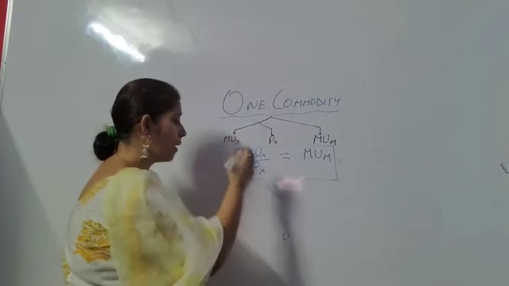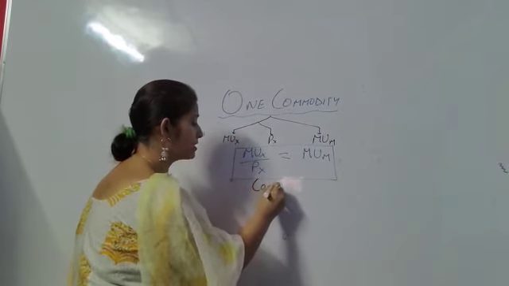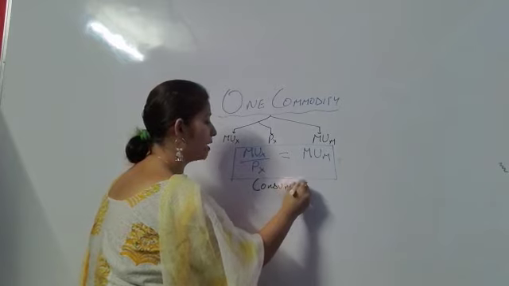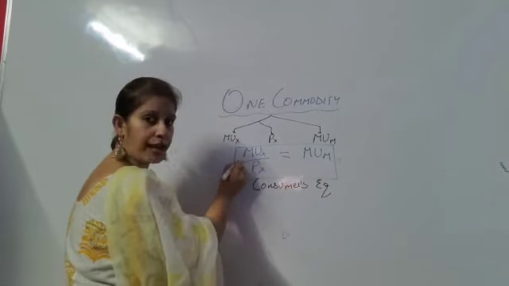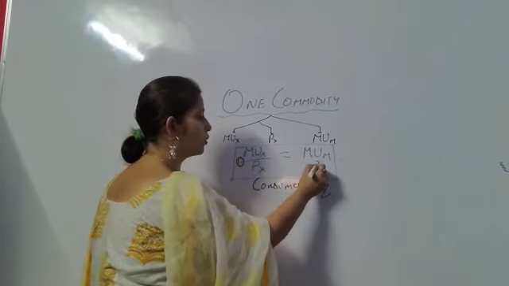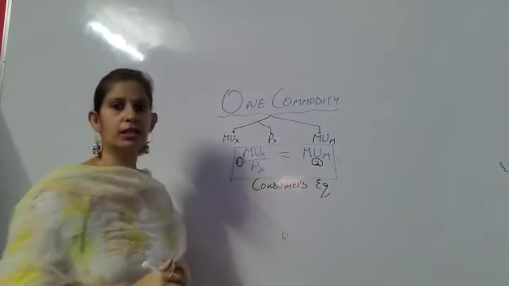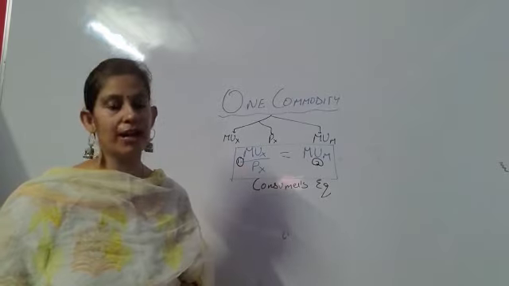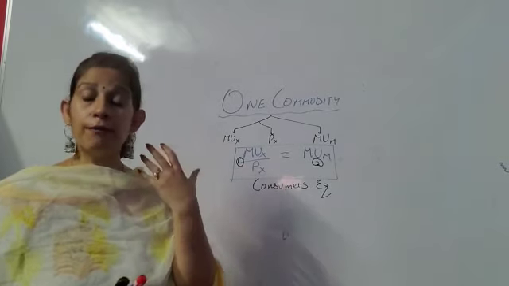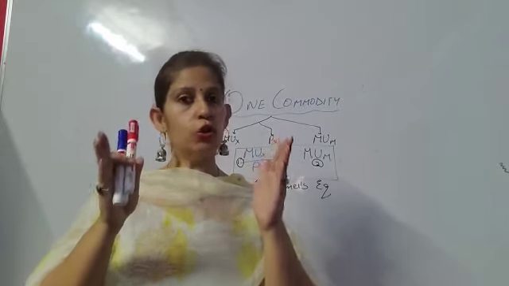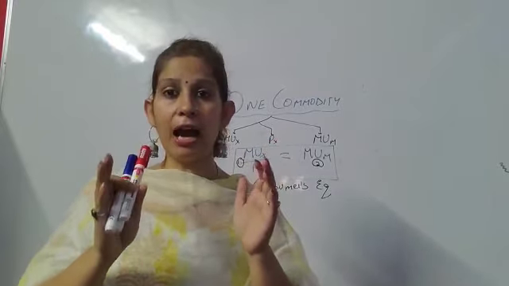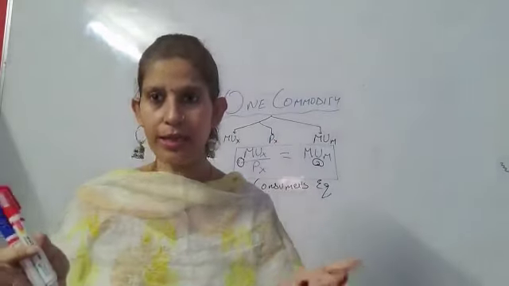So when does a consumer attain the equilibrium in case of one commodity? When marginal utility of x upon price of x is equal to marginal utility of money. This is a very important concept. What is important over here is we can compare two things if and only if they are in terms of same units, right?